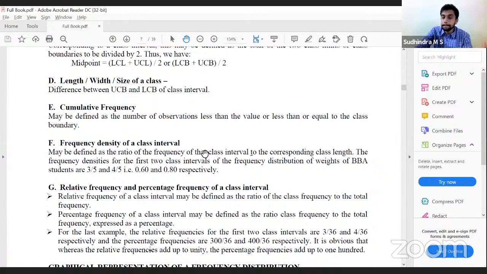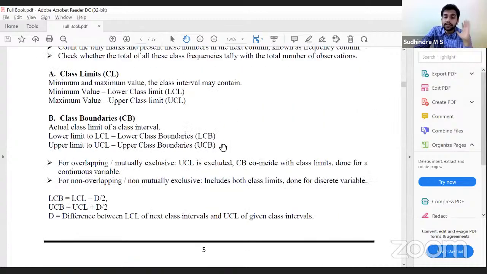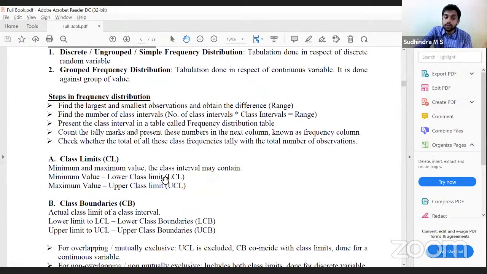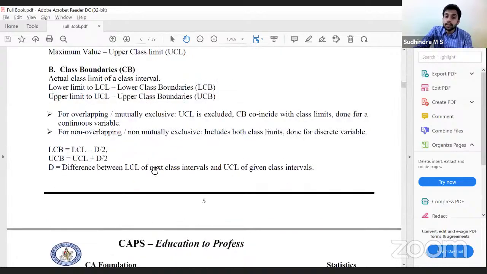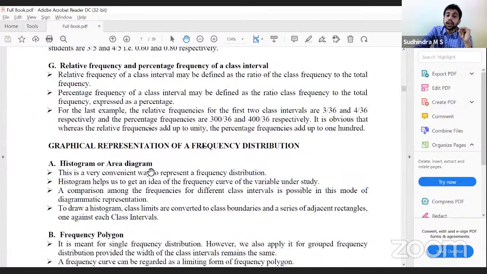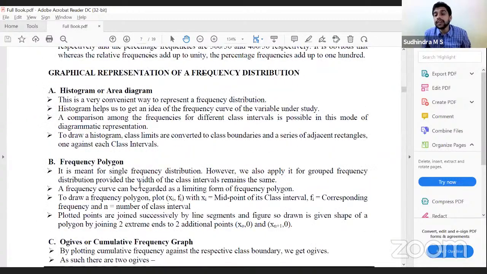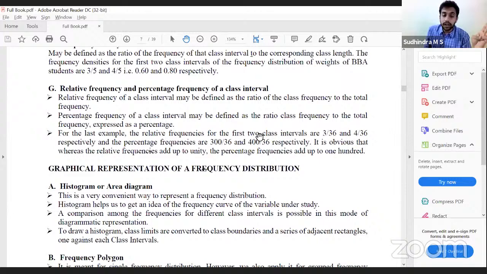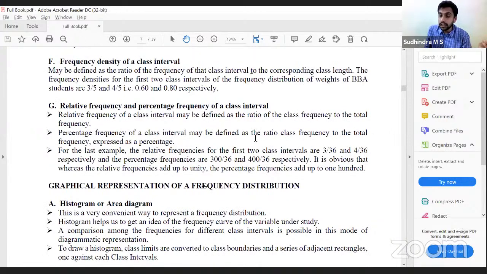Clear with this? So these are the terminologies that we have learned: class limit, class boundary, midpoint, class length, cumulative frequency, frequency density, relative frequency, and percentage frequency. Then we will move on to the last part of this chapter, graphical representation. We discussed 4 different ways of representing it: histogram or area diagram, frequency polygon, then ogives, and last one, frequency curve. If we have understood bar diagram and line chart thoroughly, these are pretty simple.